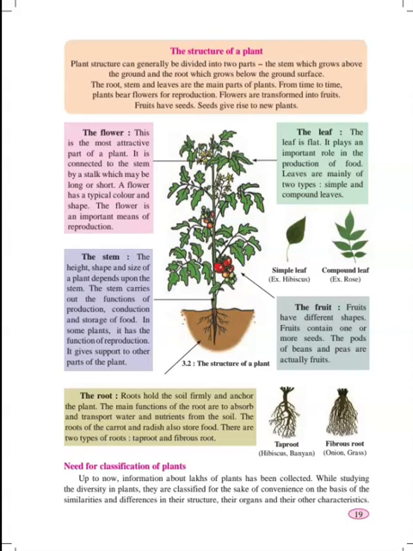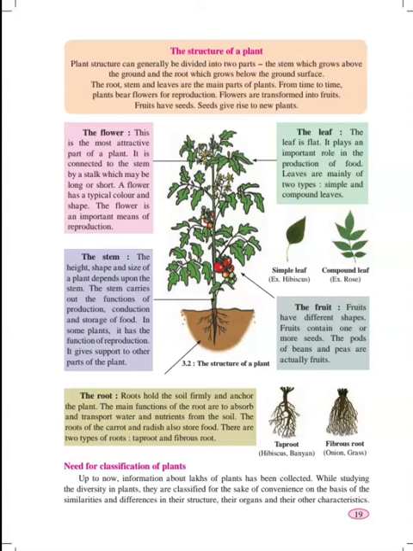What difference can you see in the picture of a simple leaf and a compound leaf? The picture of a simple leaf shows you a single leaf, whereas a compound leaf shows you more than two leaves. There are 7 leaves present on a single stick. They are called a compound leaf because it is one unit of so many leaves coming together.